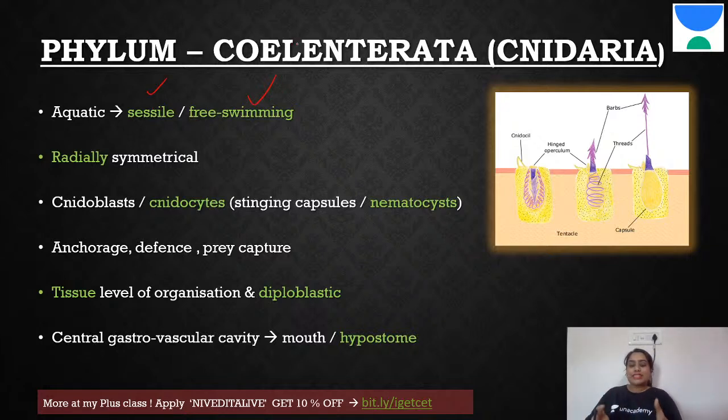Sessile means sedentary, so it is attached to a substrate. It cannot move anywhere it wants. It will be attached to the substrate, and its food has to come to it there. Attached, so that is called sessile. Free swimming, like the name says, can go about anywhere in the water. Now these are radially symmetrical. Radially means that if there is an organism, you can cut it into two equal halves.